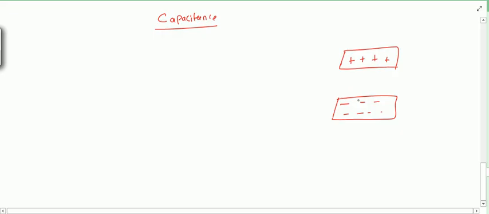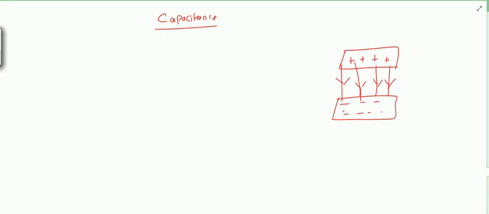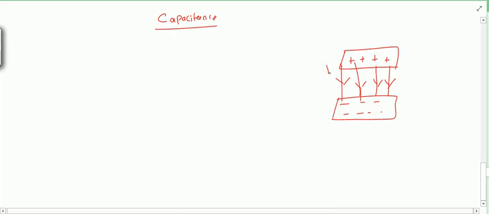The flux will start going like this, so an electric field will be set up, going from positive to negative. This means there is some potential difference across these. Suppose this is conductor A with plus q charge and this is conductor B with minus q charge, having some potential VAB.